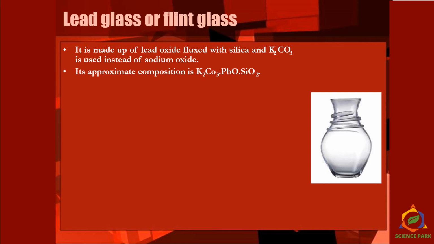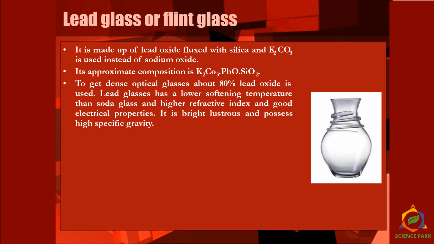Now the approximate composition of flint glass is potassium carbonate, lead oxide and silica. To get dense optical glasses, about 80% lead oxide is used. Lead glasses have a lower softening temperature than soda glass, higher refractive index, and good electrical properties.